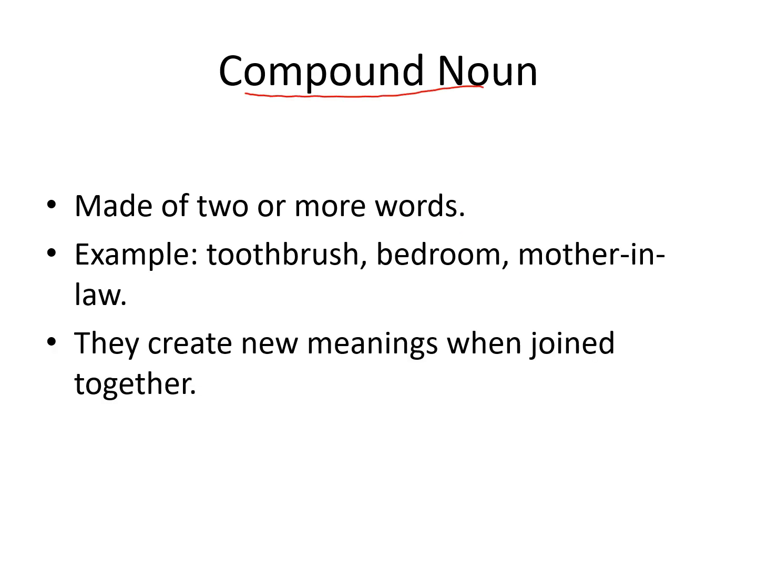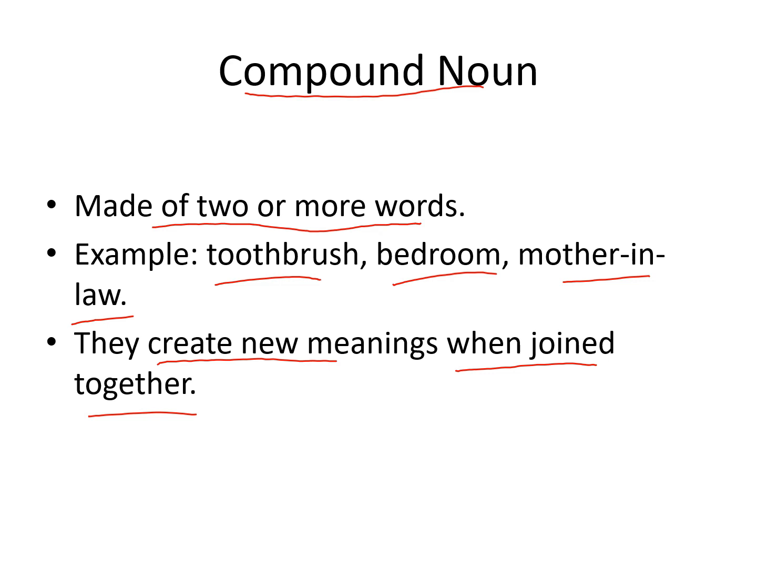A compound noun is made of two or more words. For example, toothbrush, bedroom, mother-in-law. They create new meanings when joined together. So we can see when two or more nouns are combined, this mixture is called a compound noun.